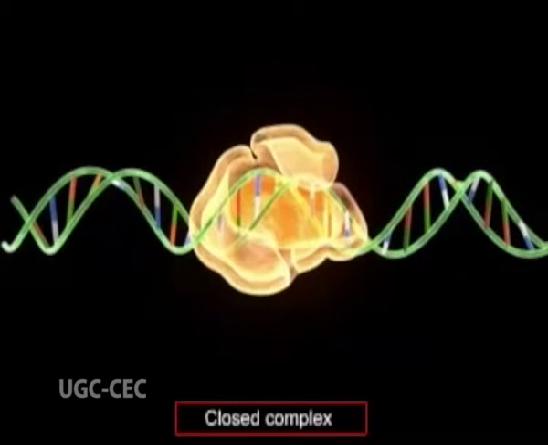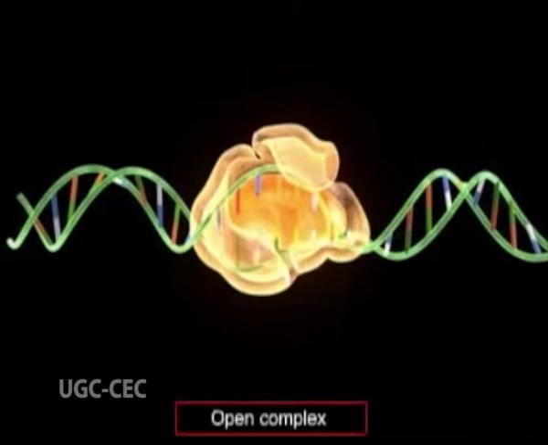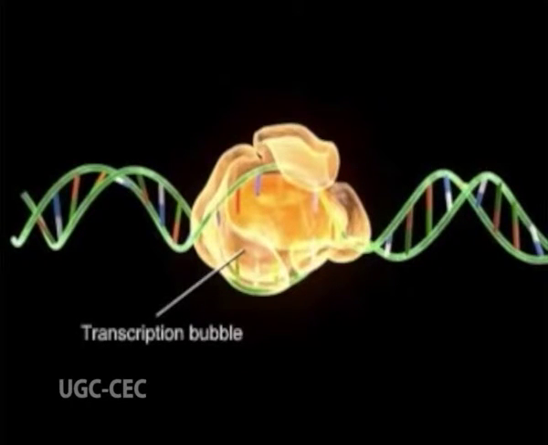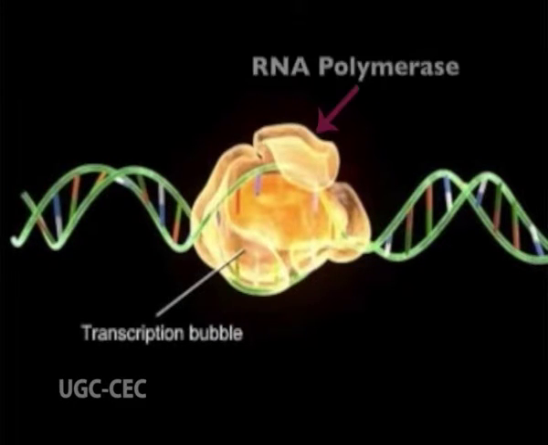Now, for the template strand to become accessible for base pairing, the DNA duplex unwinding is required. For this, the closed complex is converted to open complex by melting of a short region of DNA within the sequence bound by the enzyme. The transcription bubble of 12 to 14 base pair is created by a local unwinding at the site bound by RNA polymerase. This initial unwinding of the DNA results in formation of an open complex with RNA polymerase, and the process is referred to as tight binding.